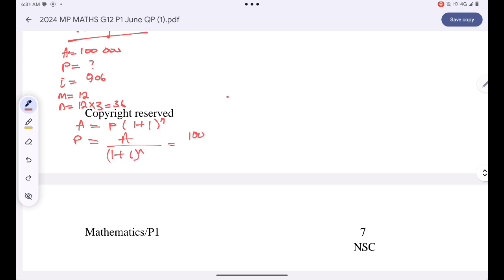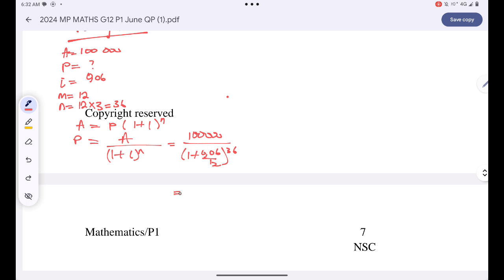So A is just 100,000. That's 100,000 divided by (1 plus 0.06 over 12) to the power 36.